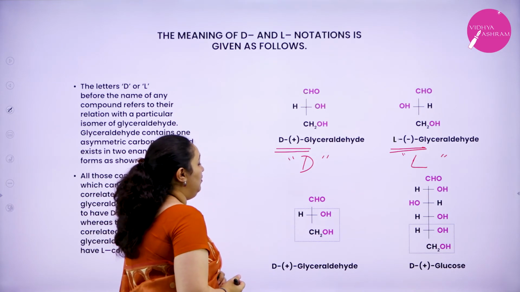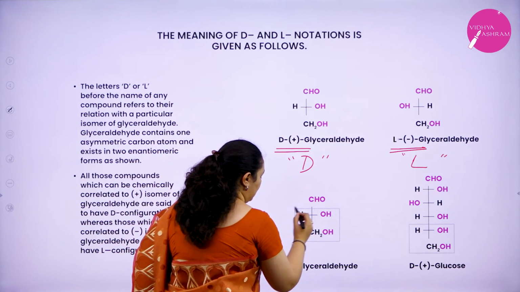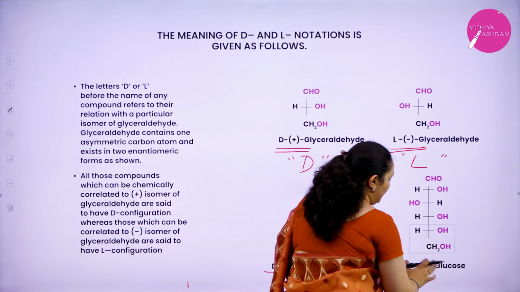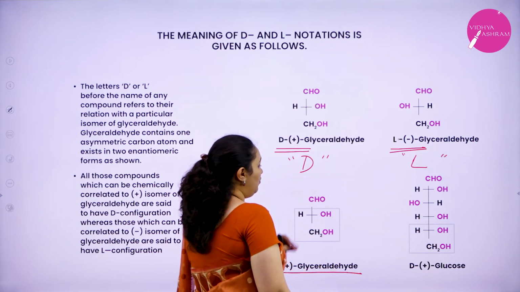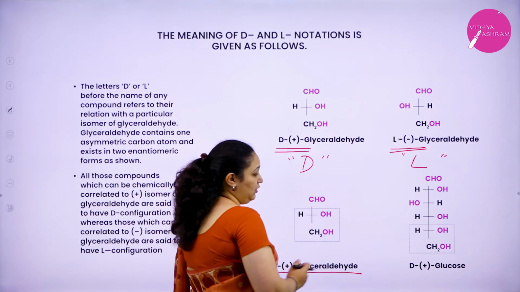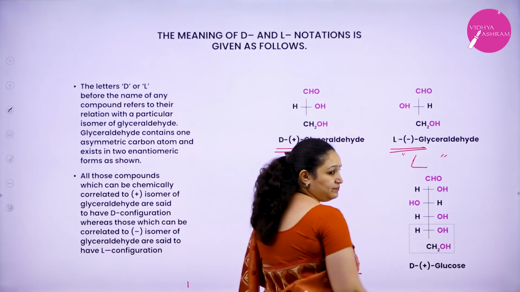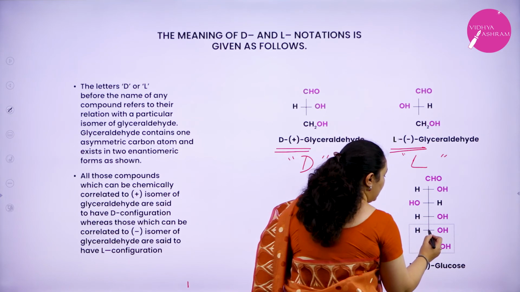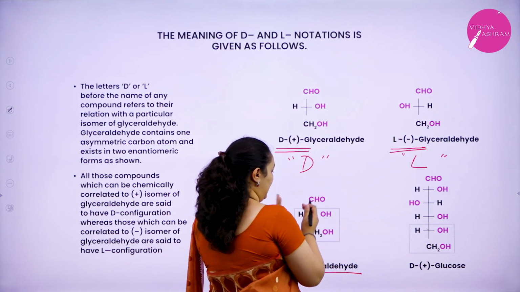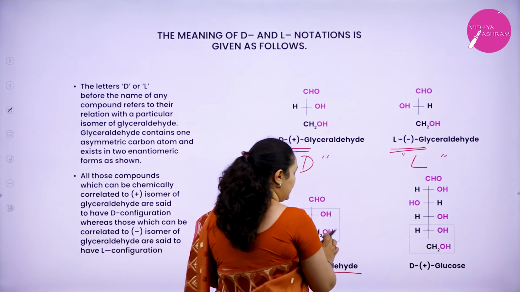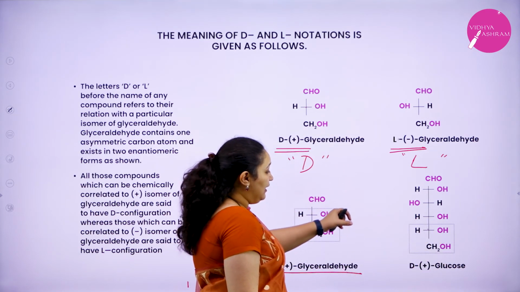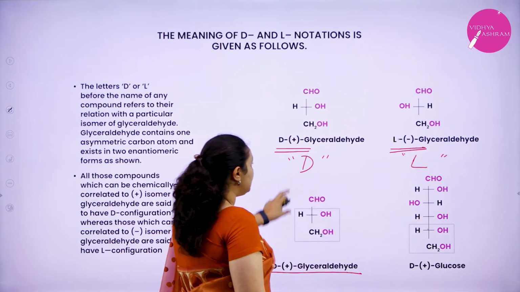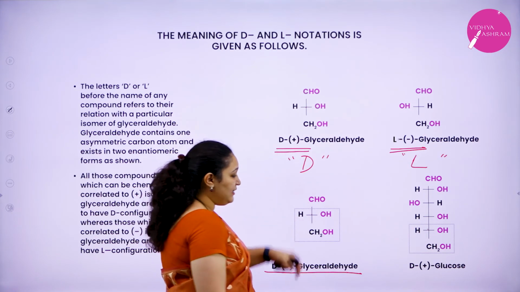Okay, if you compare this part of the glyceraldehyde and the last 2 carbon atoms of glucose, which matches, correct? The OH group, I told you, is to your right side, and only the third carbon atom is written to the left side. So here you see carbon, carbon, OH, H and OH, H and OH, CH2OH. So the last 2 carbon atoms of glucose are matching with D-glyceraldehyde, D plus glyceraldehyde,